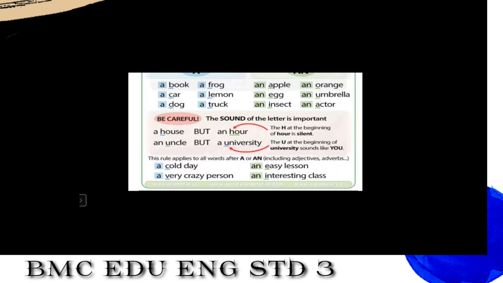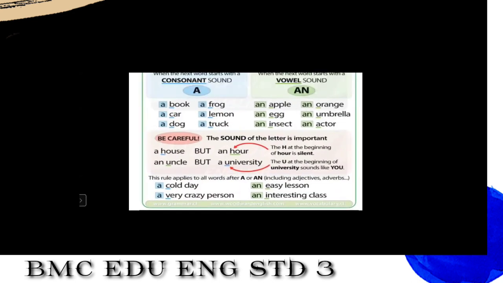Now students, see here, this rule applies to all words after a or an, including adjectives and adverbs also. Now for example, a cold day, a very crazy person. Now see the next one, an example: an easy lesson, an interesting class.